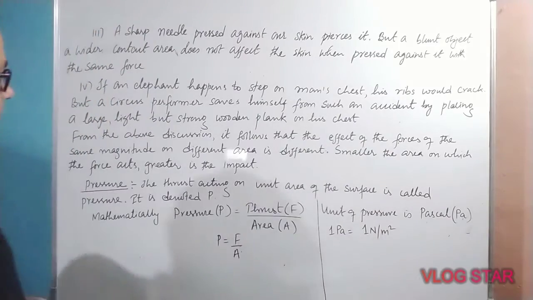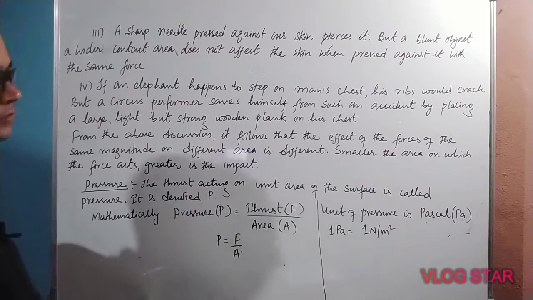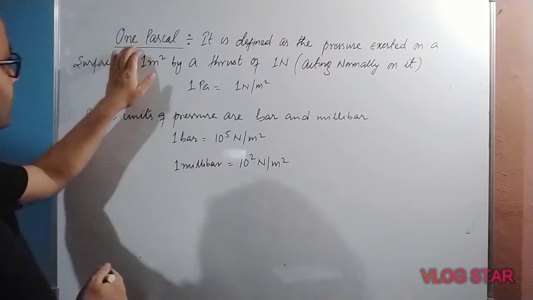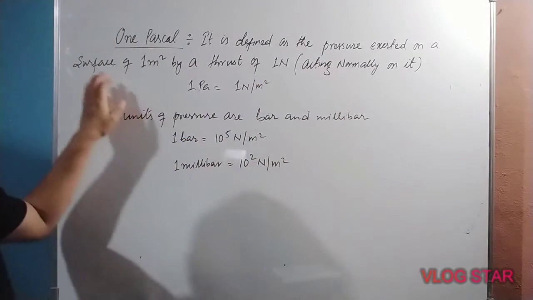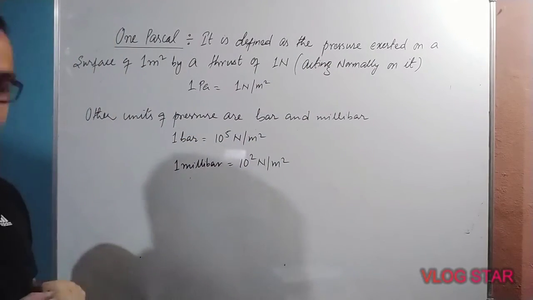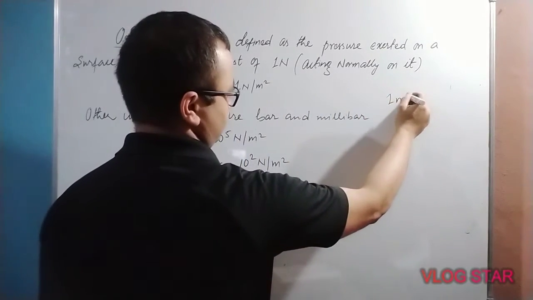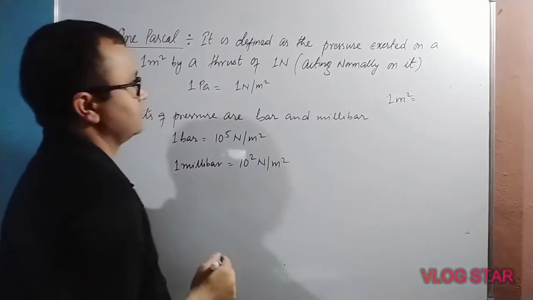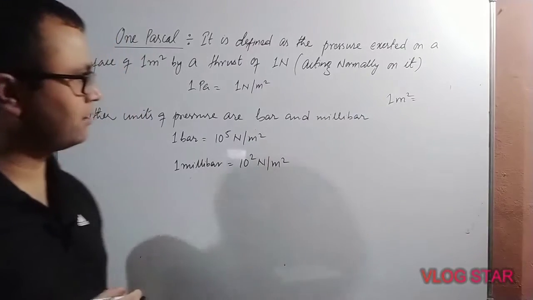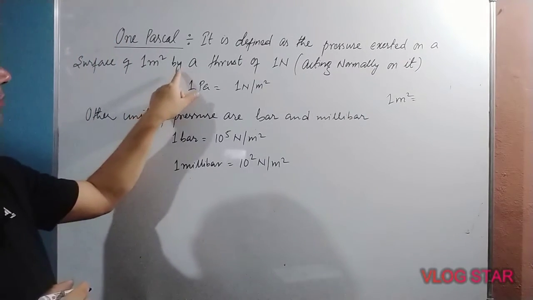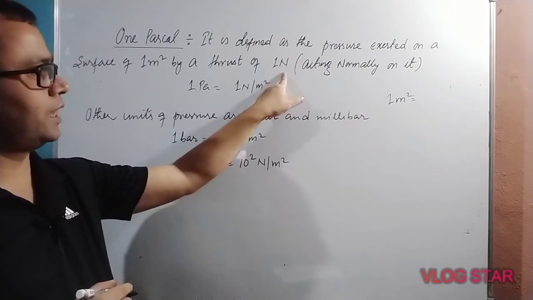Now we will define 1 Pascal. 1 Pascal is defined as the pressure exerted on a surface of 1 meter square area by a thrust of 1 Newton acting normally on it.